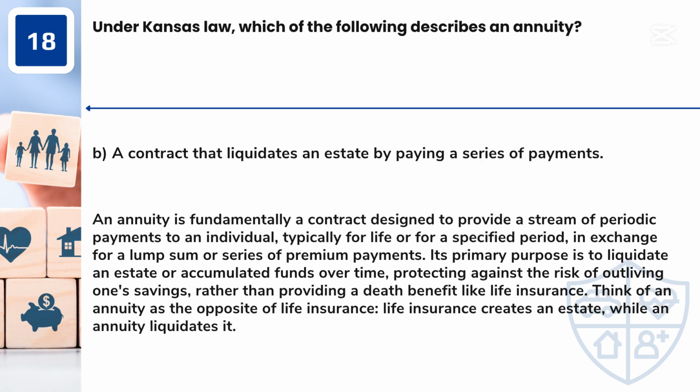Answer: B. A contract that liquidates an estate by paying a series of payments. An annuity is fundamentally a contract designed to provide a stream of periodic payments to an individual, typically for life or for a specified period, in exchange for a lump sum or series of premium payments. Its primary purpose is to liquidate an estate or accumulated funds over time, protecting against the risk of outliving one's savings, rather than providing a death benefit like life insurance. Think of an annuity as the opposite of life insurance. Life insurance creates an estate, while an annuity liquidates it.